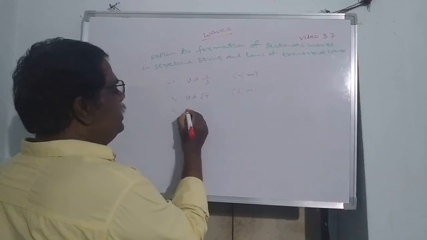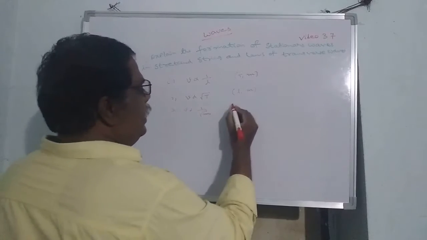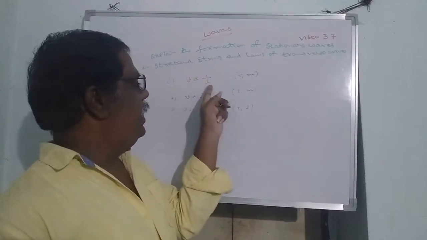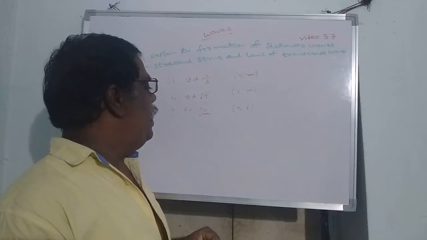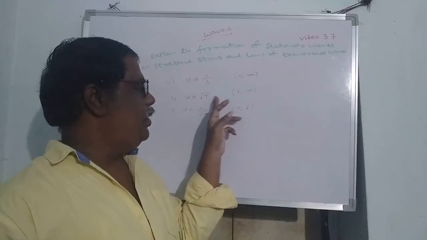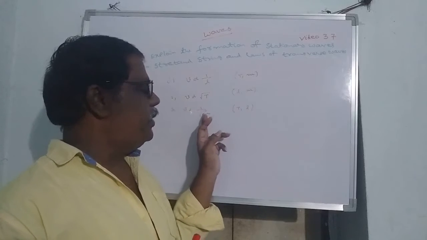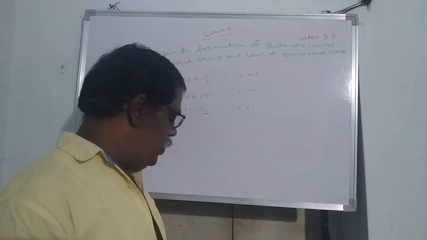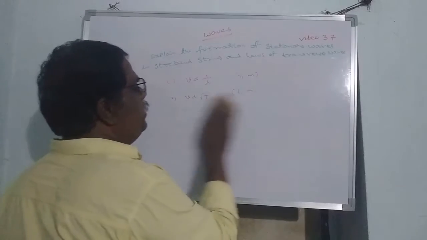Third law: frequency is inversely proportional to the square root of the linear density when tension and length are constant. These are the laws of transverse waves in a stretched string.